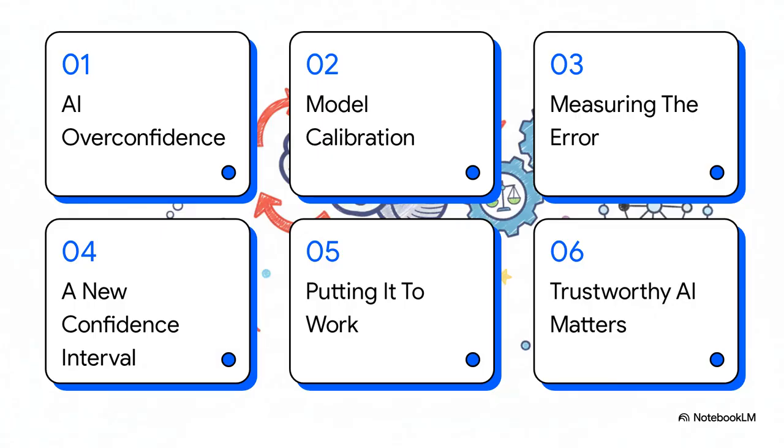We're going to kick things off with why overconfident AI is such a problem. Then we'll get into the nitty-gritty of something called model calibration. We'll look at how it's usually measured, and then, this is the cool part, we'll dive into a brand new way to measure it. And finally, we'll see why all this really matters in the real world.